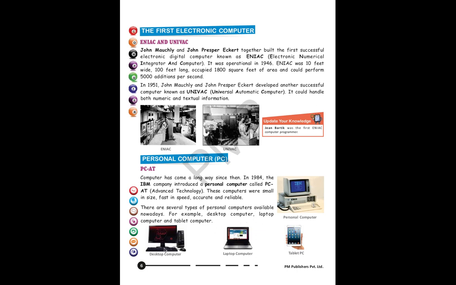And you can see there are three types of computer. One is the desktop computer. In a desktop computer, students, there is a tower-like structure. This tower-like structure is known as the CPU, and this is the keyboard, mouse and monitor. The monitor is the device which shows all the operations going on inside the CPU, and with the help of the mouse you can give input to the computer, and with the help of the keyboard you can type information or give instructions to the CPU.